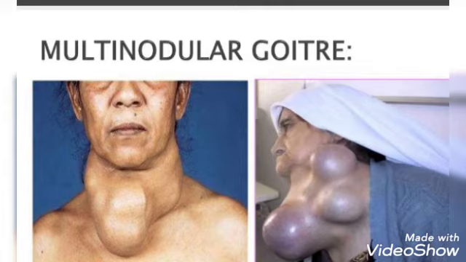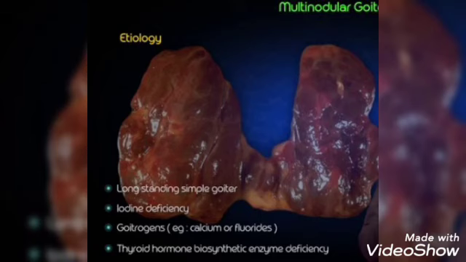Excessive metabolic demands cause excessive enlargement of the thyroid, therefore it is common in women. Metabolic demands increase during puberty. A goiter appearing during that period is called puberty goiter. Goiter can also develop during pregnancy, and it is called pregnancy goiter. Both puberty and pregnancy goiter are physiological, and a long-standing goiter may develop into multinodular goiter.